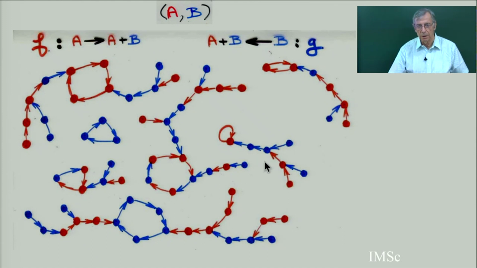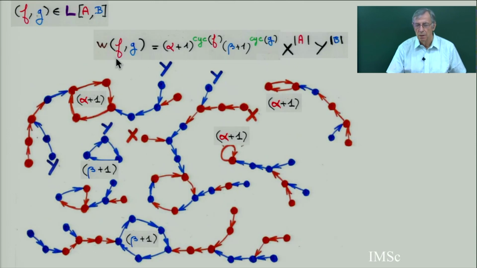And so, Foata and Leroux, they put a weight. The weight of the Jacobi configuration is alpha plus 1, the parameter, to the power the number of cycles of F, so the number of red cycles, and beta plus 1 is going to be a weight for each blue cycle. I don't put any weight for the mixed cycles. And then you put some variables X and Y, capital X, capital Y, for the number of elements of A and the number of elements of B.